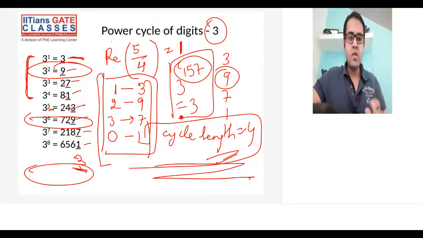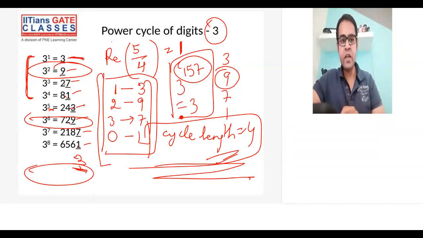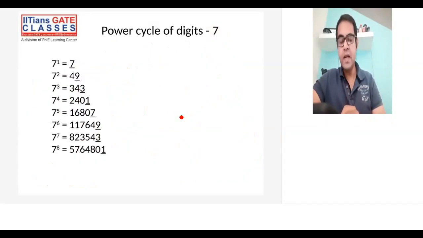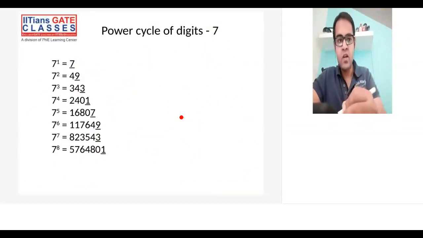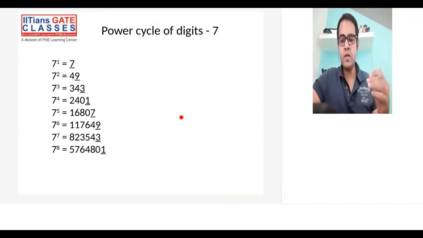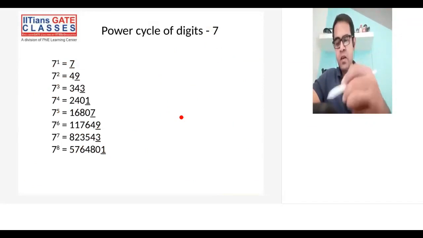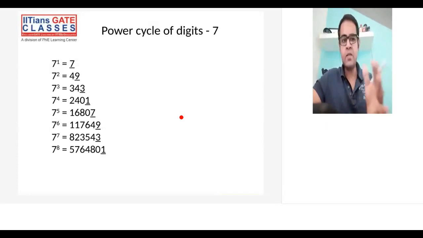Okay. So I hope the power cycle of 3 is also clear. We have seen 2, we have seen 3. Now these power cycles are actually of length 4. Okay, let us see another power cycle which was of length 4. That is 8. So now I'll hurry up a bit. Just stay with me because you have already seen the pattern will remain the same.